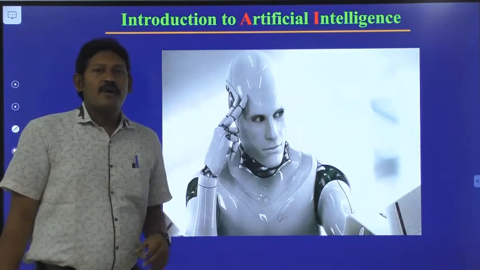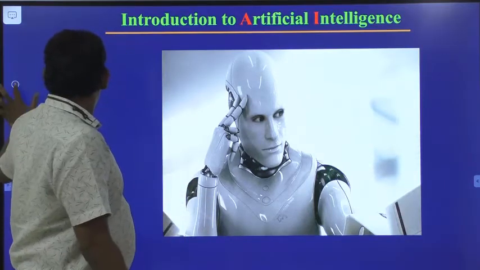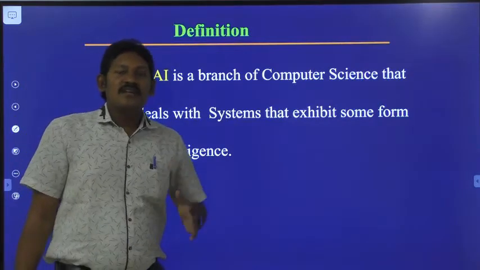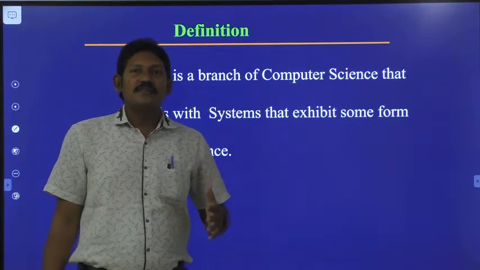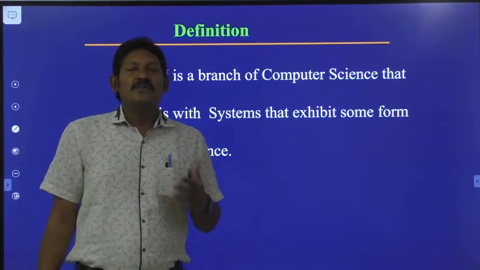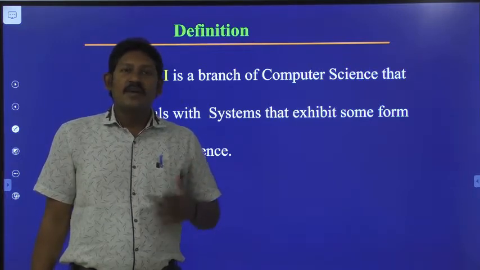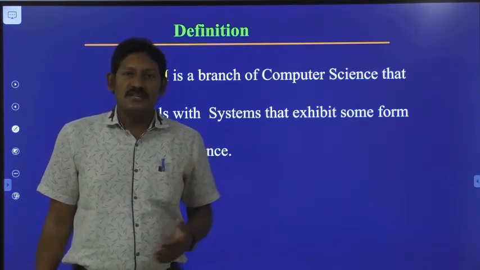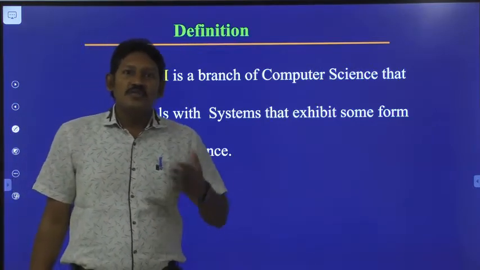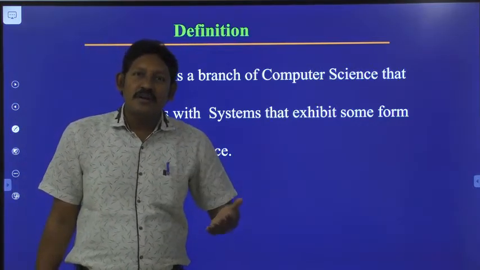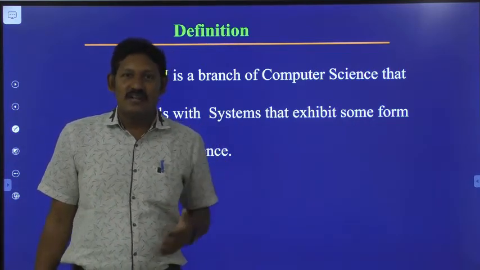So first of all, what is AI? What is artificial intelligence? Artificial intelligence is a branch of computer science that deals with systems that exhibit some form of intelligence. The main intention of artificial intelligence is to make systems intelligent. To make systems intelligent means the systems should be in a position to think like human, to act like human, to think rationally and to act rationally.